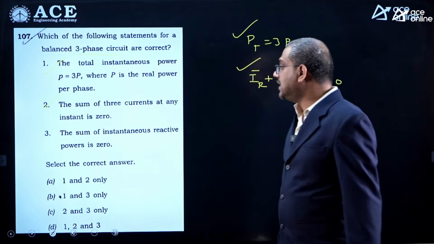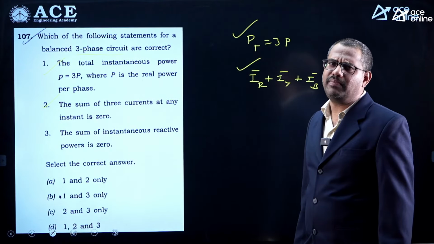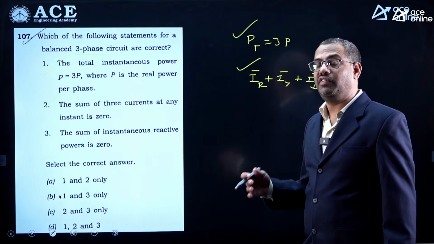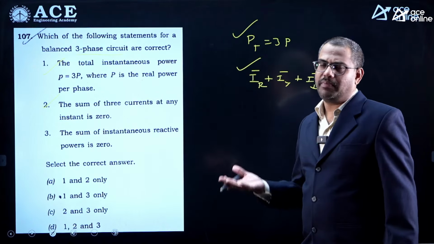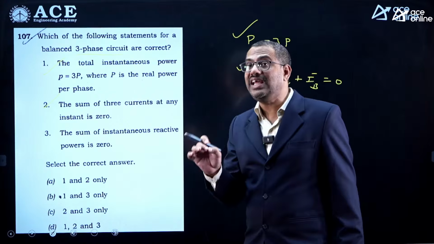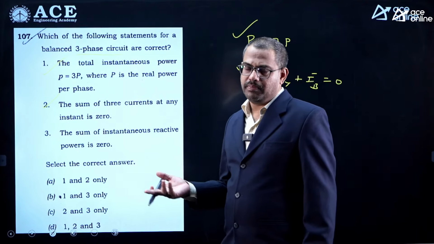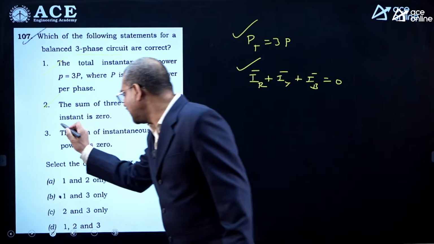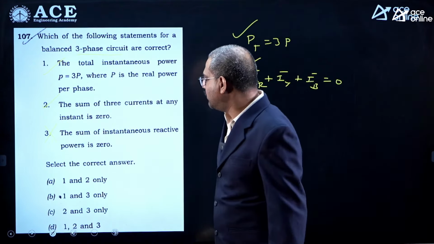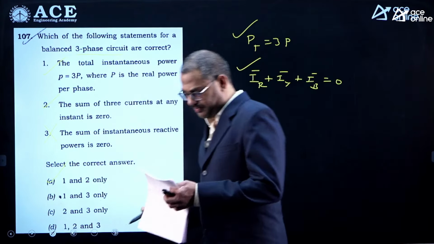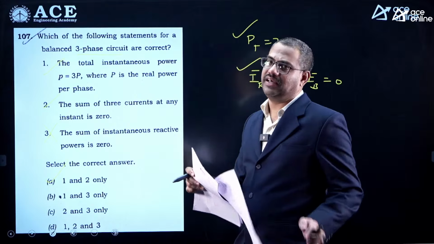The sum of instantaneous reactive power is 0? No, reactive power never becomes 0. It depends upon the nature of the load. Even if the system is balanced and the load is also balanced, net reactive power exists. If it were given as a purely resistive load, then you could have argued, but here it is never mentioned. So how can net reactive power become 0? This cannot be correct. So options 1 and 2 only are correct. So it is option A.